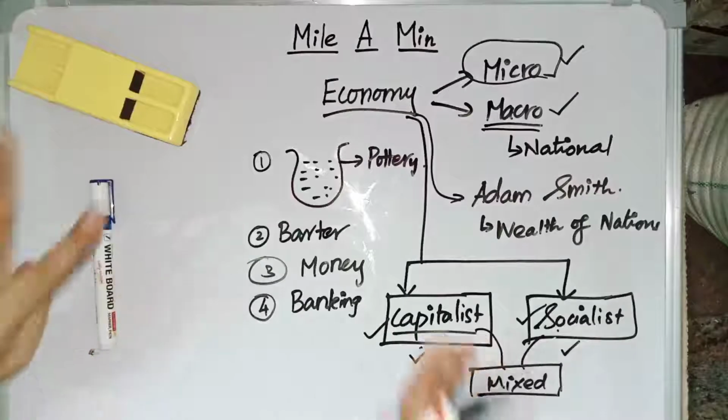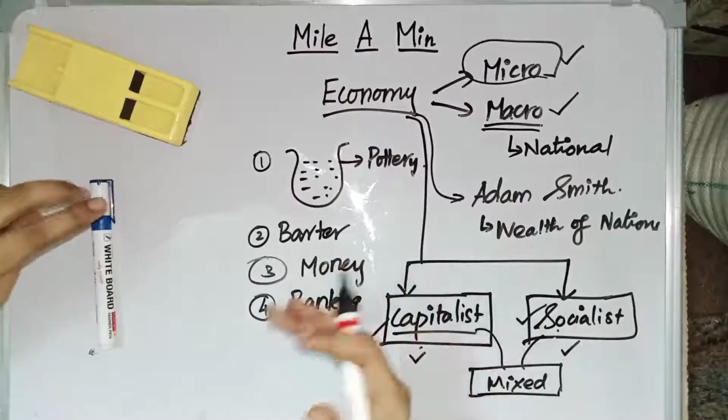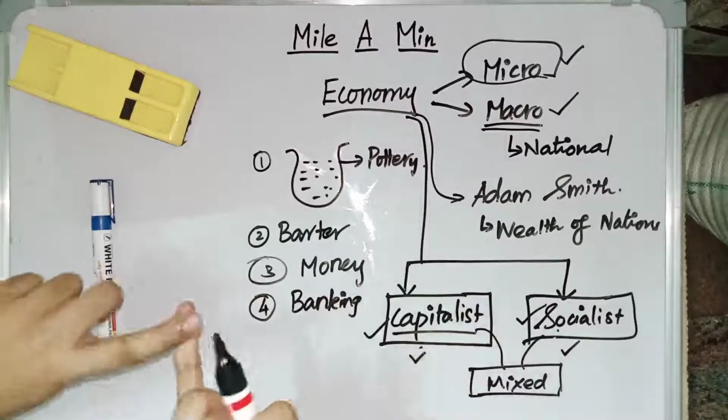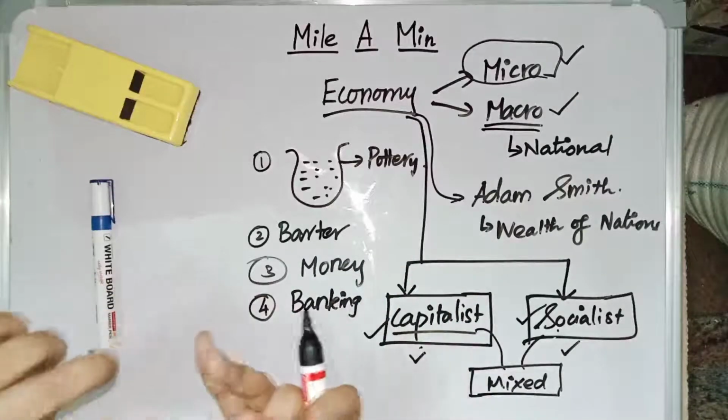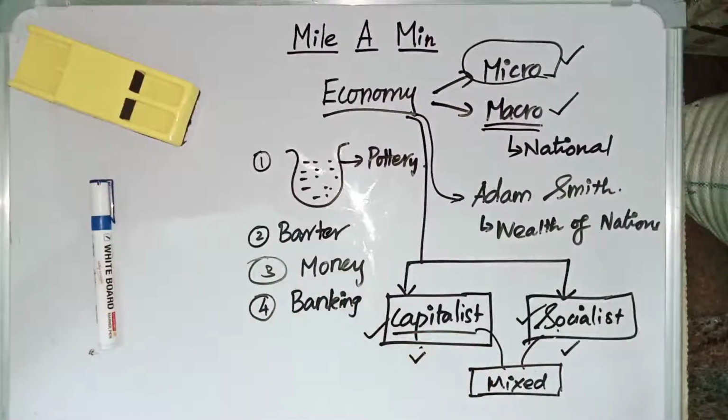Both private and public coexist, and that is mixed economy. The best example we can say is the government bus. We have private buses also. We have government buses as well as private buses. We have government schools as well as private schools. We have government hospitals as well as private hospitals. Both private and public coexist, and that is mixed economy.